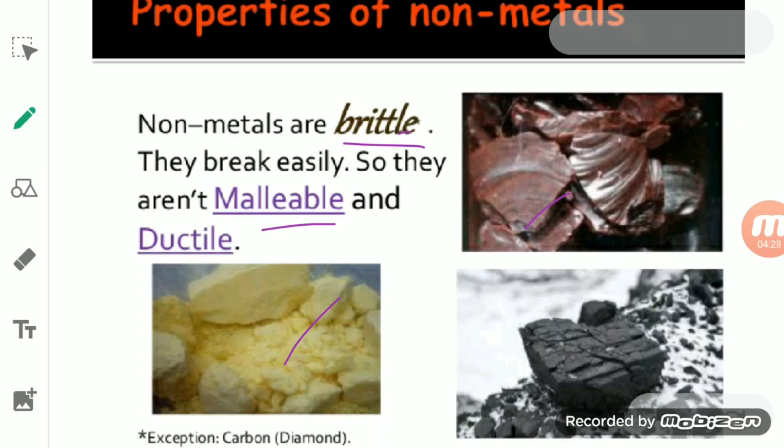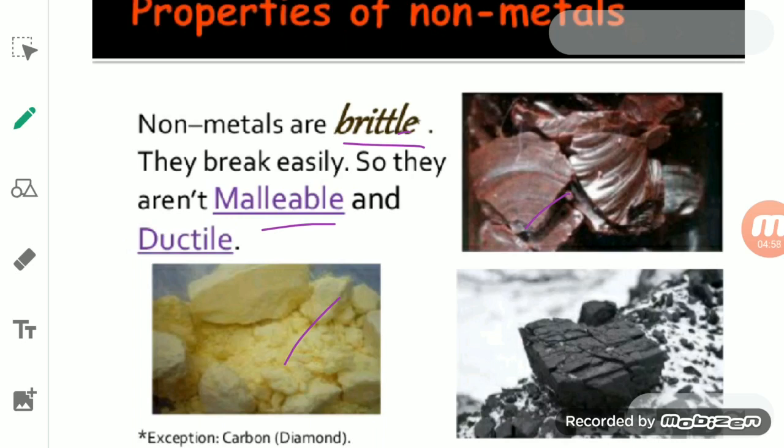Another property of the non-metals is that they are not ductile. It means that non-metals cannot be drawn into wires. Metals can be drawn into wires, due to which they are used in making electric wire. But non-metals cannot be drawn into wire. They can be easily stretched, but they cannot be drawn into wires.